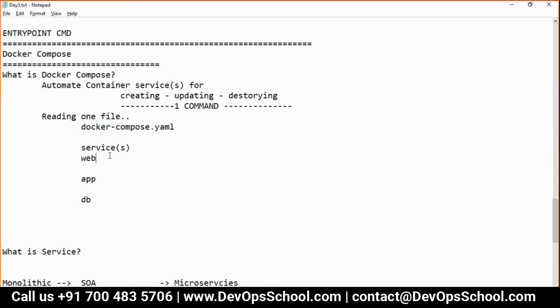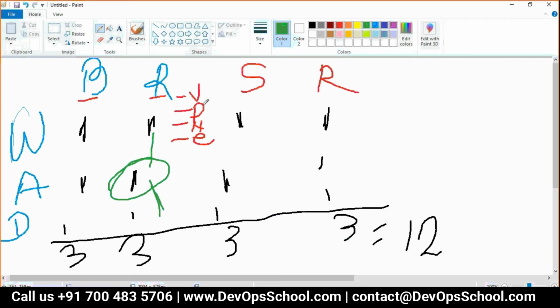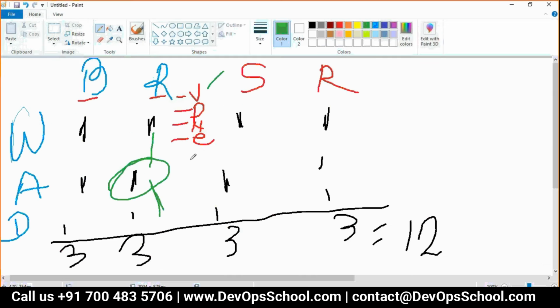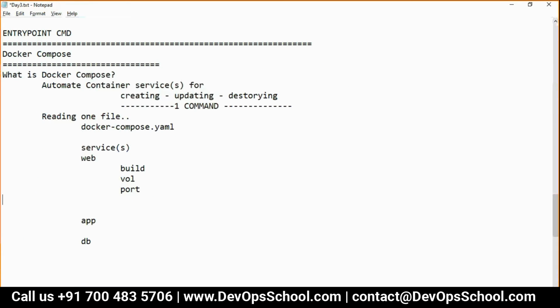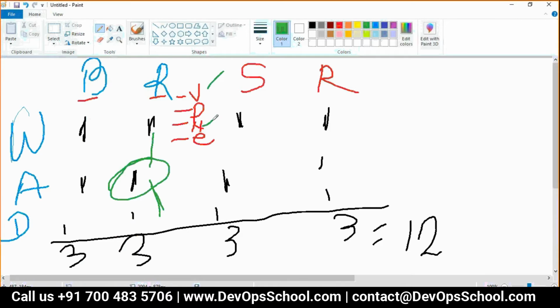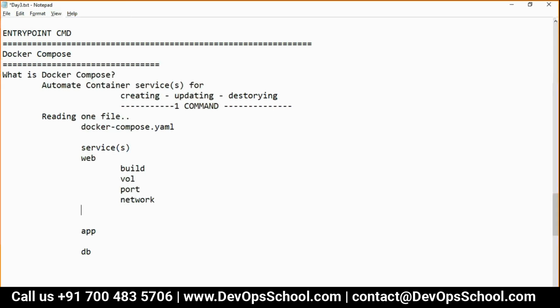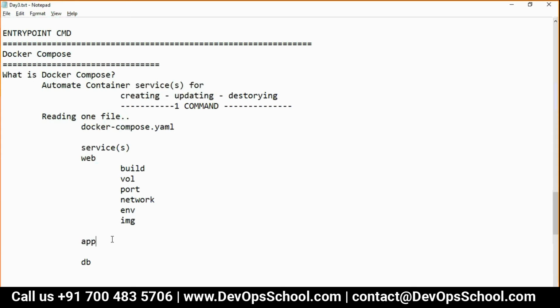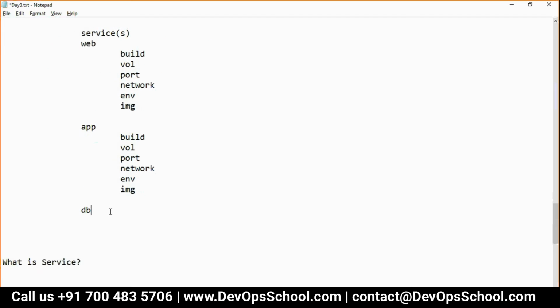Inside that, what will we have? Six options I want to tell you for the time being: build, volume, port, network, environment, and image. These are the options you will have. There are so many other options also, but I don't want you to get lost, because I have taught you only this much so far, so I'm covering that.